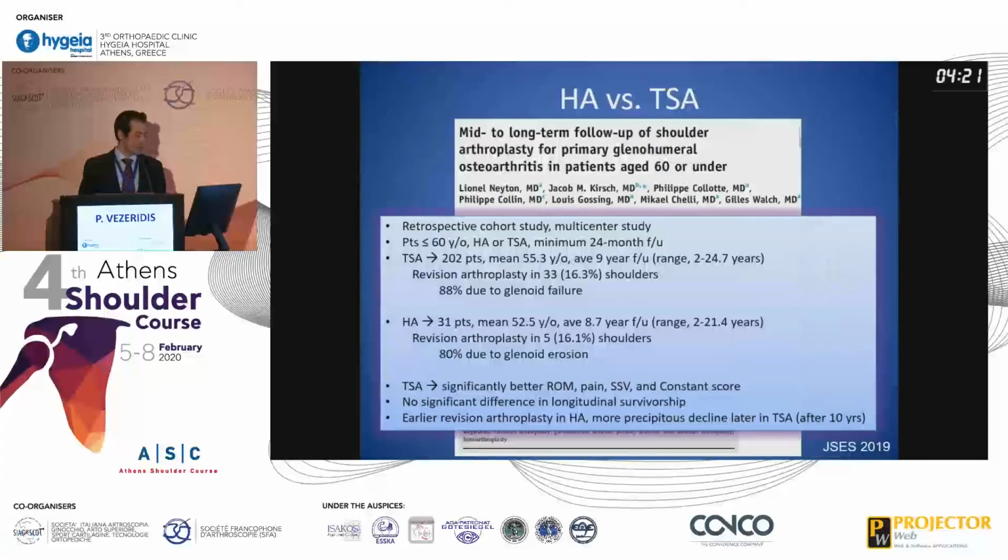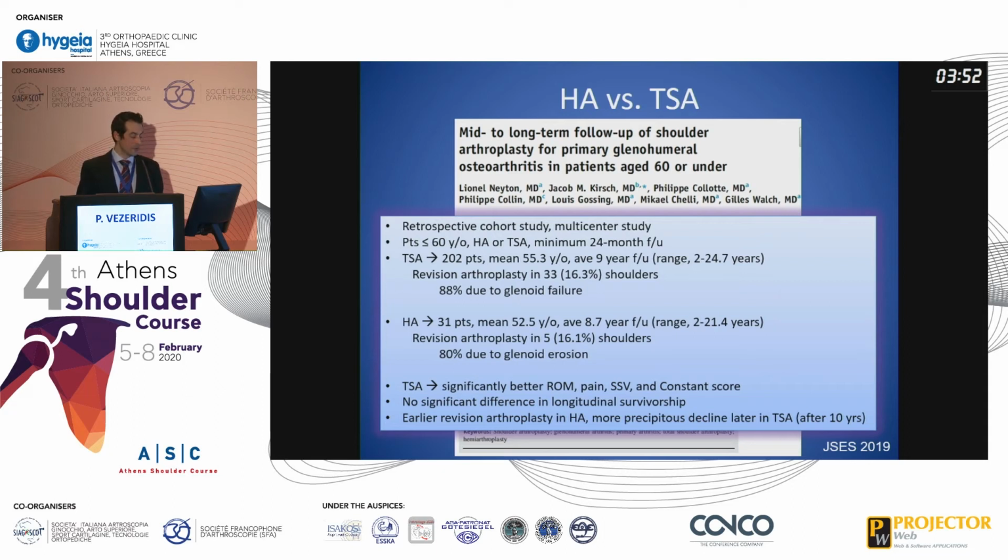Dr. Walsh and Dr. Nathan out of Lyon looked at a retrospective cohort multi-center study looking at patients age 60 or younger with primary shoulder arthritis at minimum 24-month follow-up. For 202 patients with total shoulder arthroplasty, revision was performed in 16% of shoulders, and again, 88%, the large majority of these revisions were due to glenoid failure.